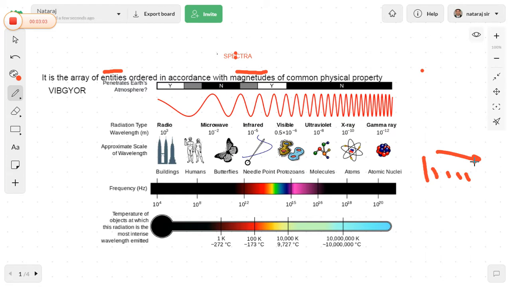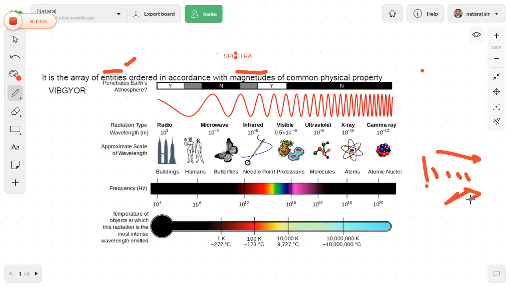So this height is called the entity. Always we can take the entity as anything, but in this example we consider the height as the entities. These entities are ordered in accordance with magnitudes of a common physical property. Here the magnitude is the measure of the object. Anything ordered in accordance with magnitude of some common physical property is called the spectra.